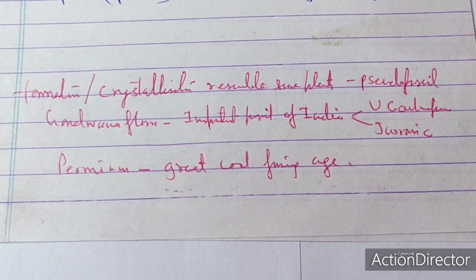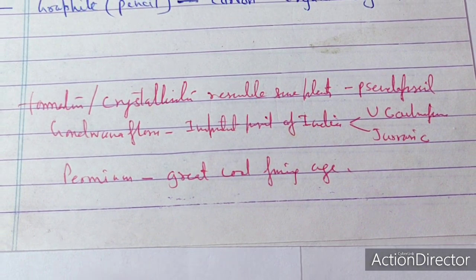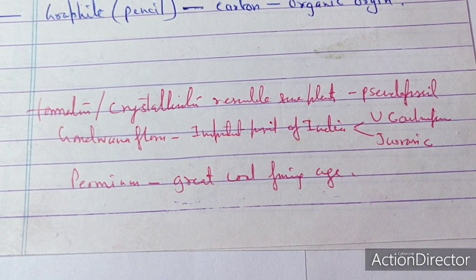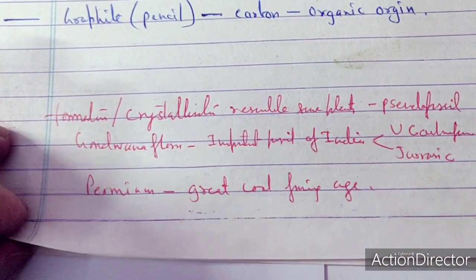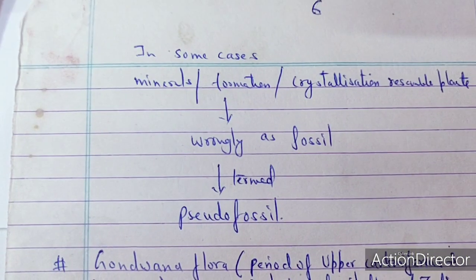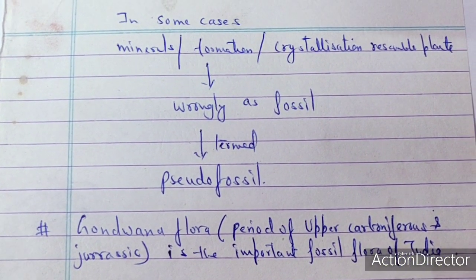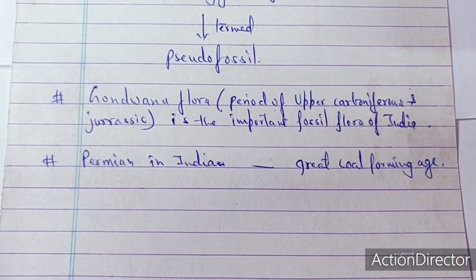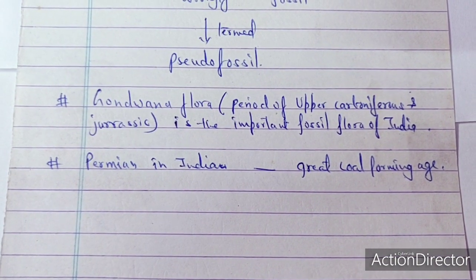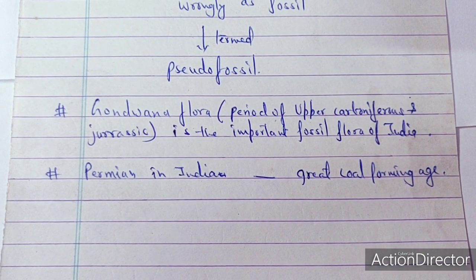The Gondwana flora is a very important flora for India because it has been divided into the upper Carboniferous as well as the Jurassic, and in this time a large number of fossils were formed, and the Permian is also regarded as a great coal formation age in India. In some cases, mineral formation and crystallization resemble a plant which is recognized as a fossil, but they are not fossils because technically there are no organic connections.